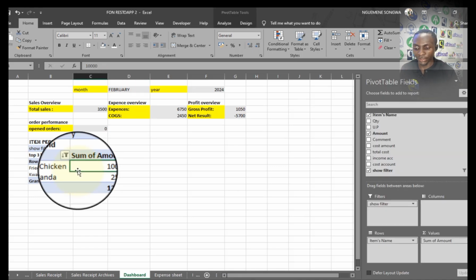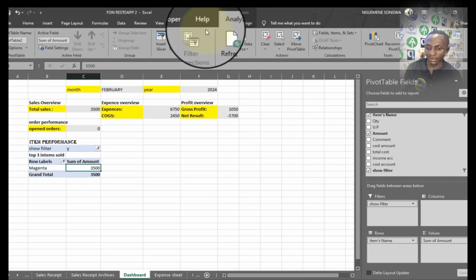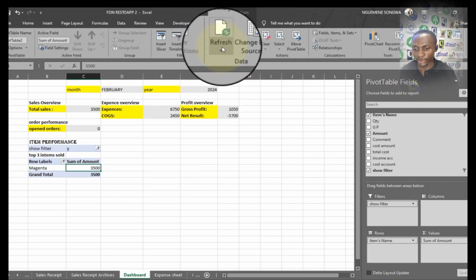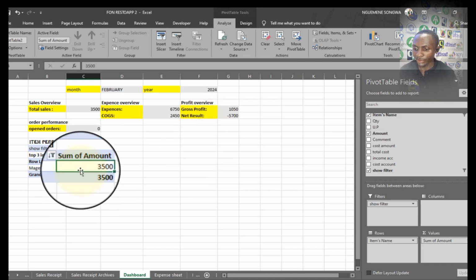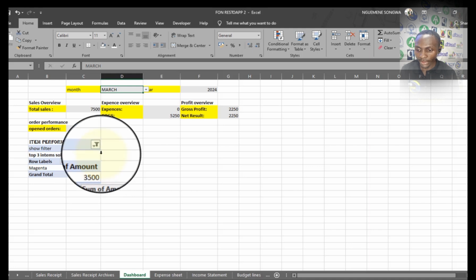We will refresh it manually, but at the end of the video, we are going to see how to automatically refresh it. So I can either take Alt plus F5 on my keyboard, or I can right click and take refresh, or I go to analyze and take refresh. As for me, I just took the shortcut, which is Alt plus F5. So you see, when I change, for example, the month, now look at something.